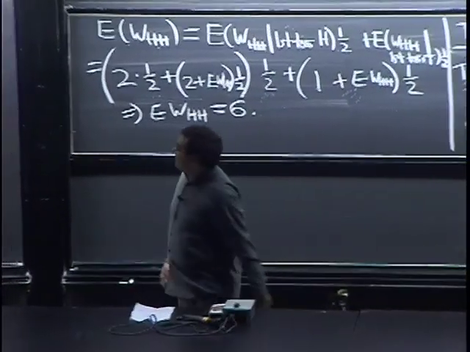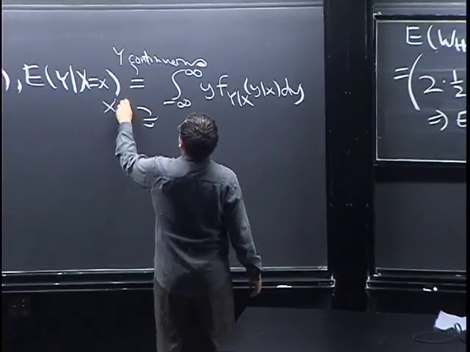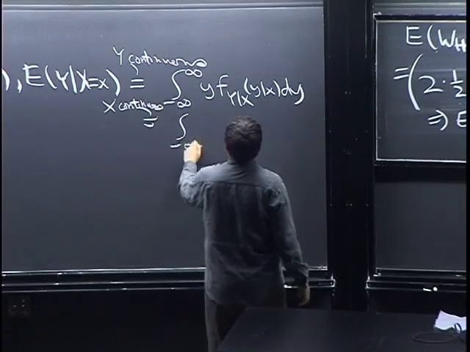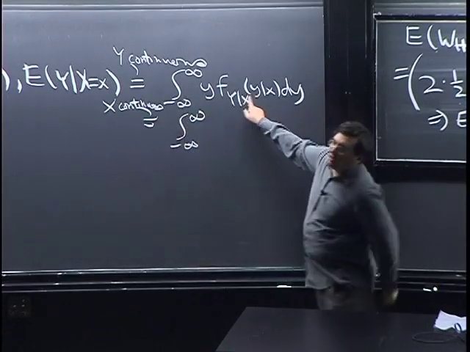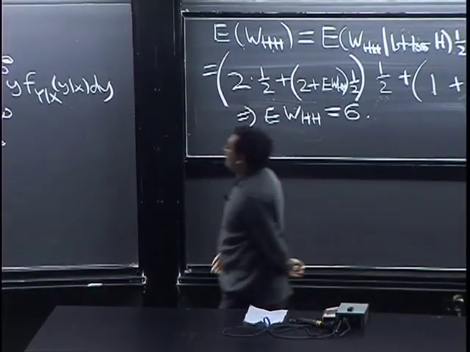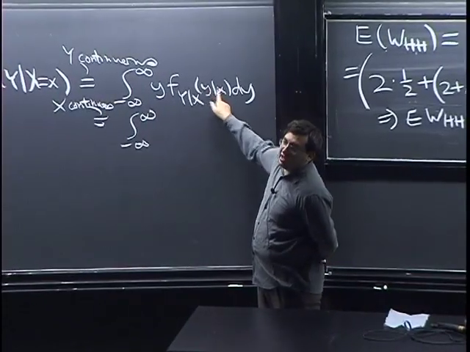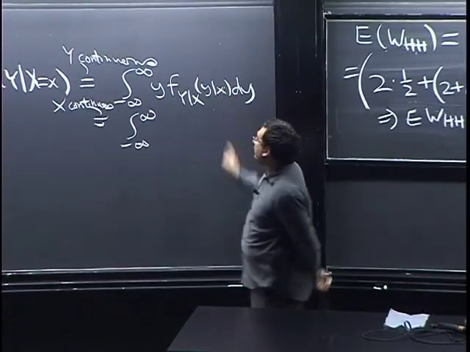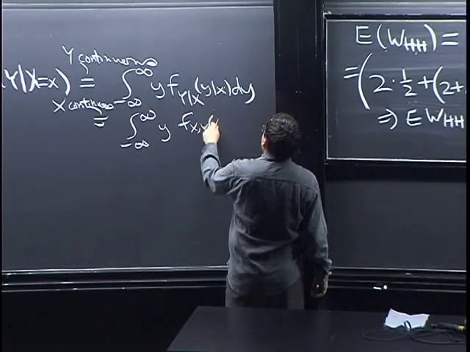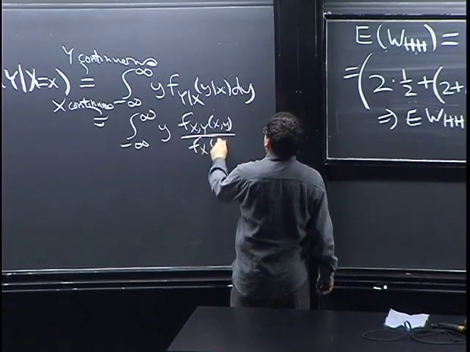And if X is also continuous, just to remind you how we get this conditional PDF: the definition is completely analogous to conditional probability. Instead of a probability, we have the density, so it's the density of y and x divided by the density of x. That is, the joint PDF divided by the marginal PDF of x.